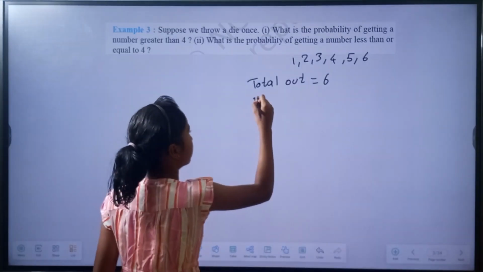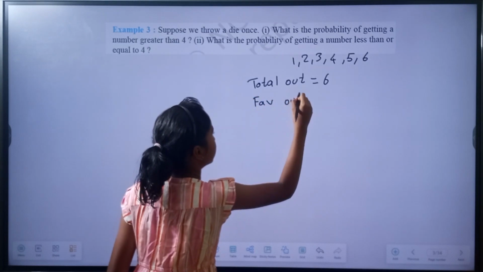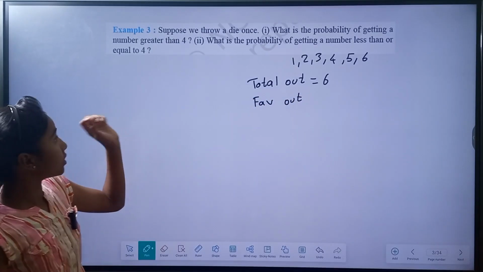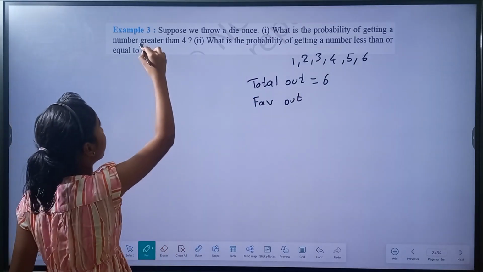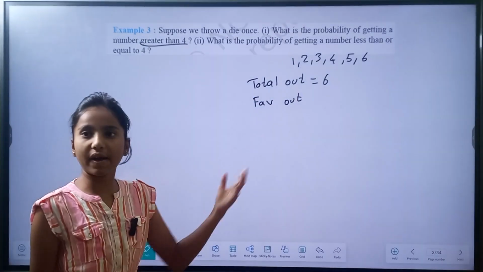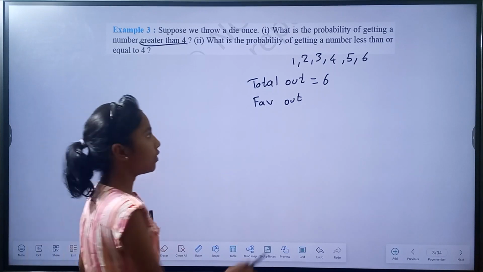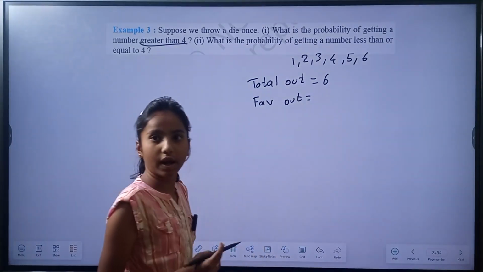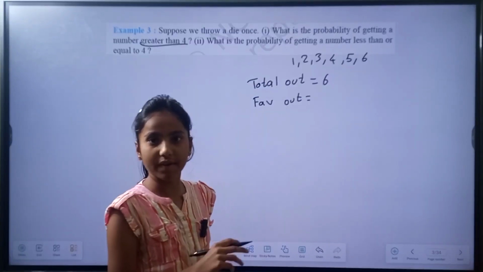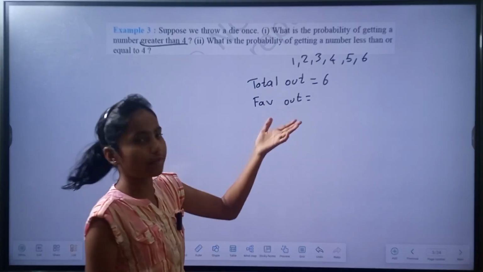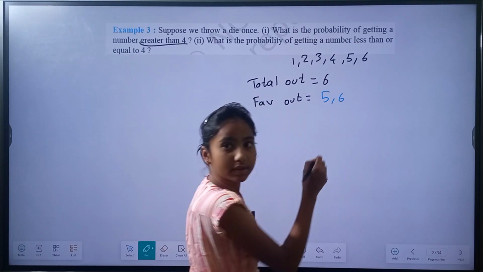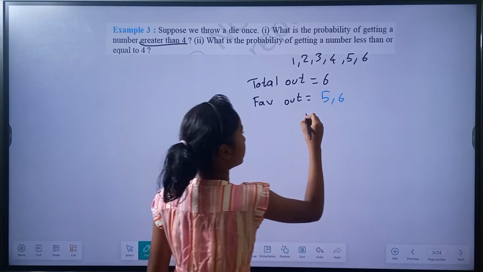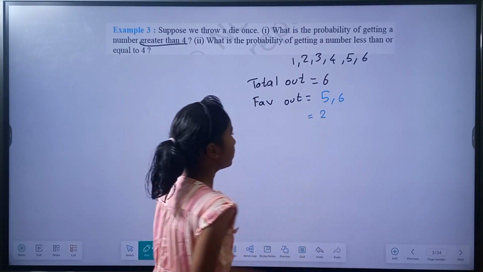And the favorable outcomes: the probability of getting a number greater than 4. We have only 5 and 6 over here, which are 2. So the numbers greater than 4 are 5 and 6, and taking out one of them has 2 ways.